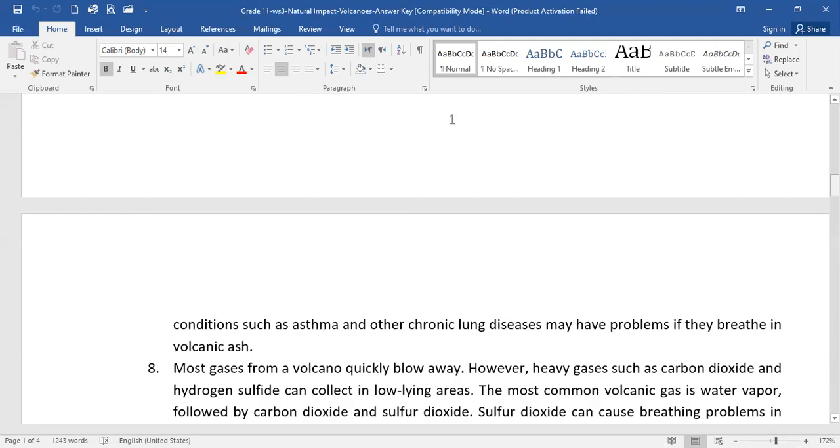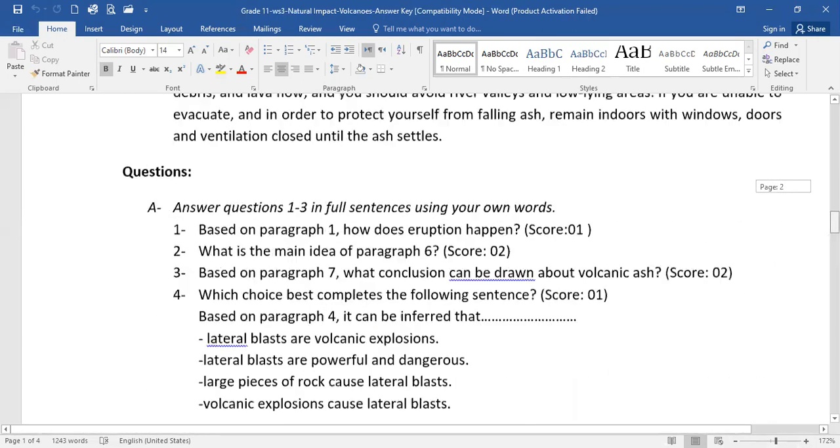Okay, the author started by talking about ash, its characteristics, its composition, and moves on in paragraph 8 to talk more about the different gases that volcanoes give away. So, obviously, the pattern of organization here is one of idea, addition, and support. The author is giving more ideas to describe what happens during volcanoes.